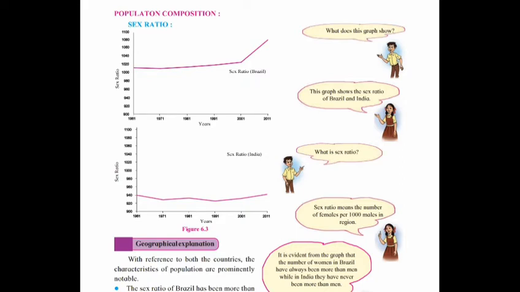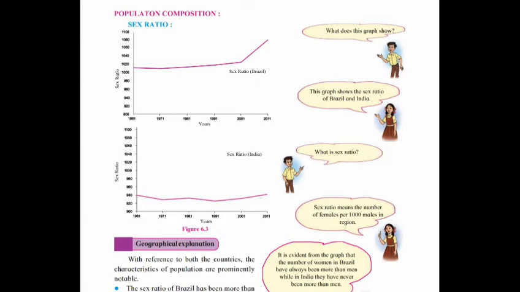Then can you tell me what is the sex ratio of Brazil here? How many females are there with 1000 males in Brazil? Remember, it's about 1070. About 1070 females are there with 1000 males is the sex ratio of Brazil. 1070 females with 1000 males. Okay, then see the next graph.